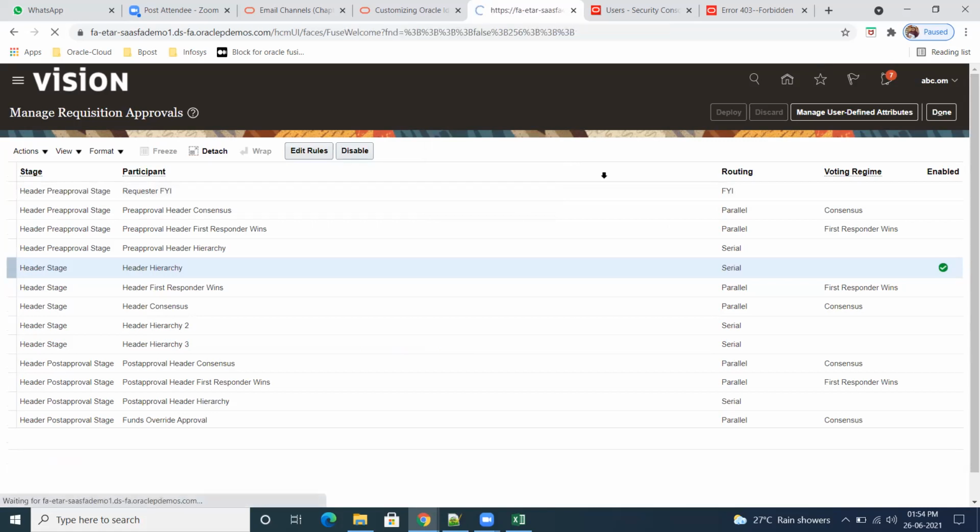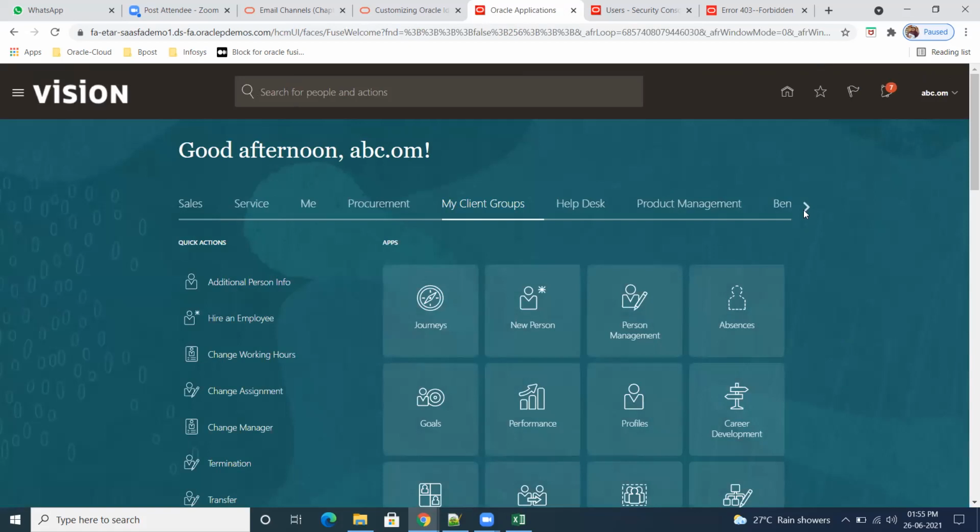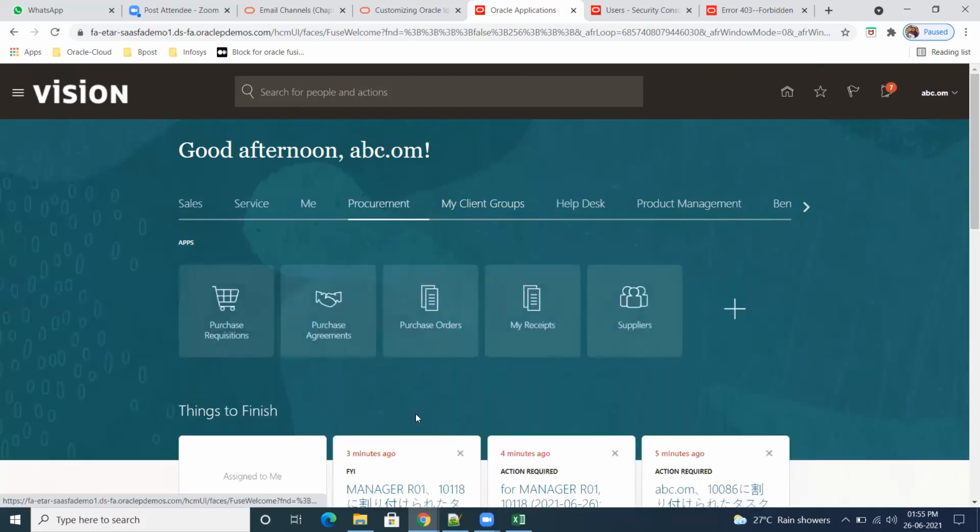So you have access also, prepare request, all those things. Yes. Where is procurement? Here. Purchase requisition.